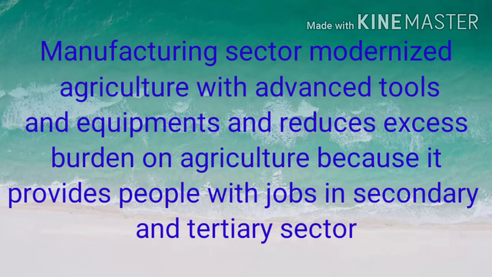So this is the first importance. That means the manufacturing sector is helping our agriculture sector to develop a lot and to overcome its problems.